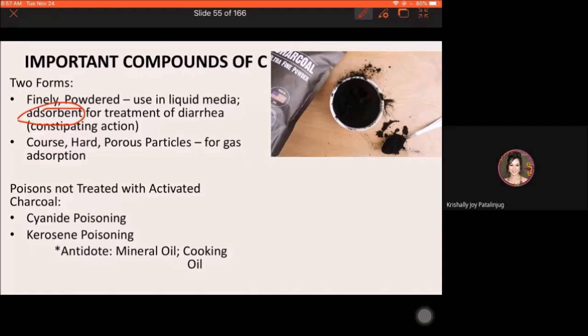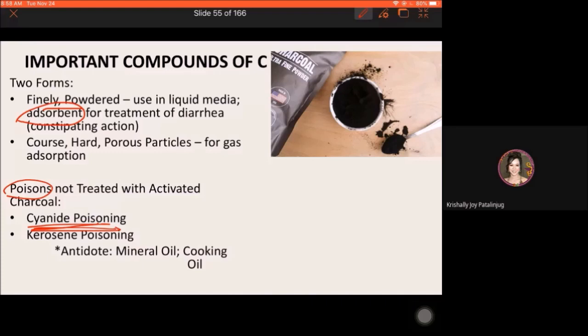Now, what if the poison is absorbed in the body? Say for example, cyanide poisoning. Cyanide poisoning is a cellular type of poisoning. Meaning, it is absorbed in the body. Therefore, the adsorptive power of activated charcoal alone cannot handle it.